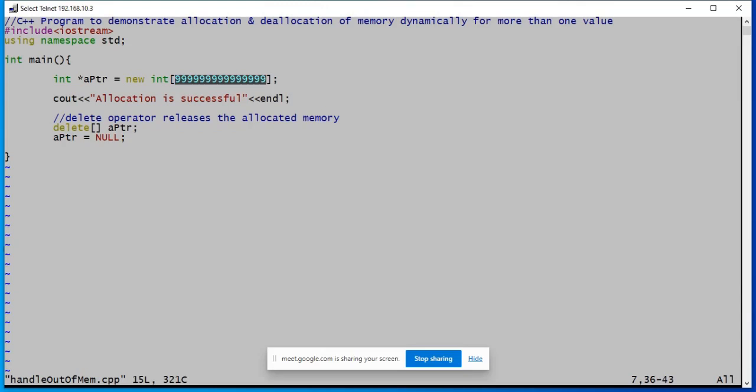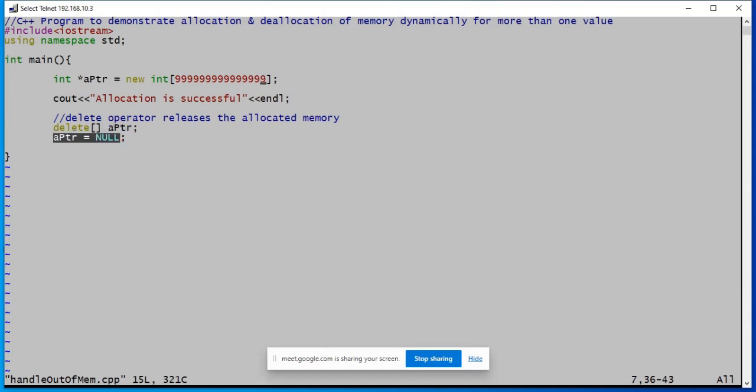If the memory is available, this new operator should return the address of the very first block. So the array index at 0, what is the address of that block? That value should be returned and it will be stored in APTR. That is the meaning. If you can get so much memory, then it means allocation is successful, and at the end of the program, before you close main, it is your responsibility to deallocate it.